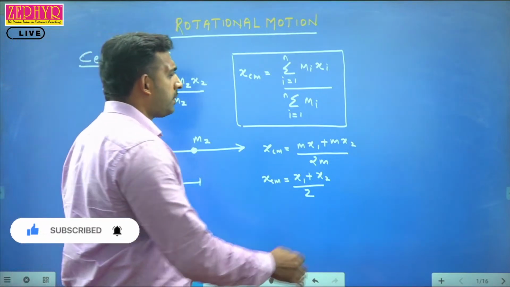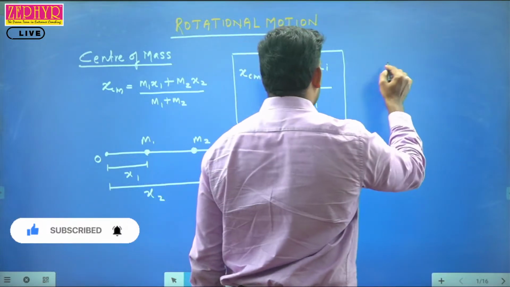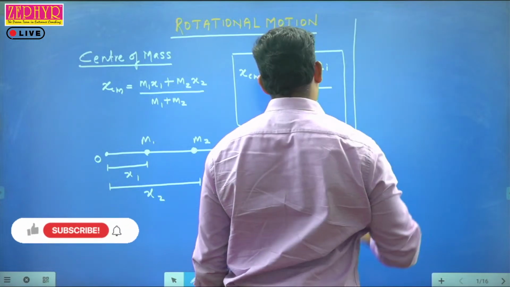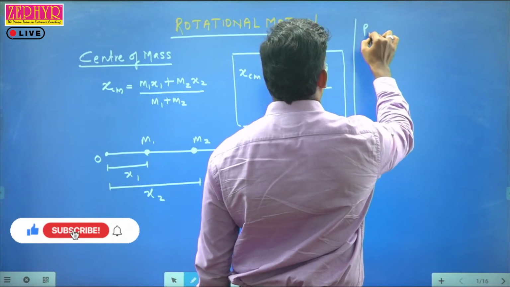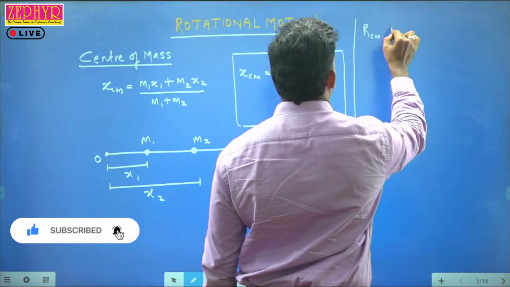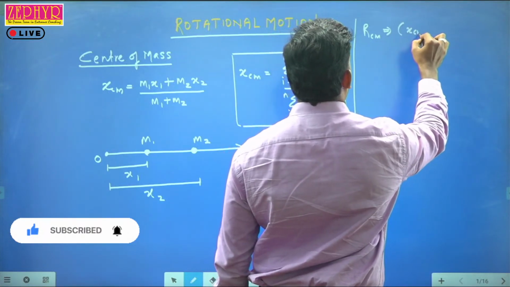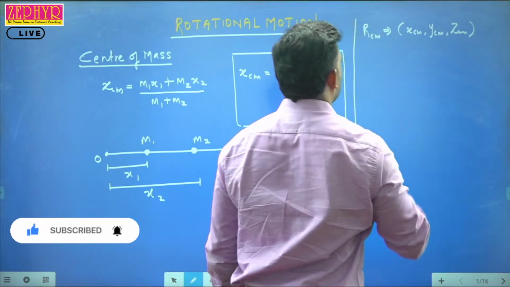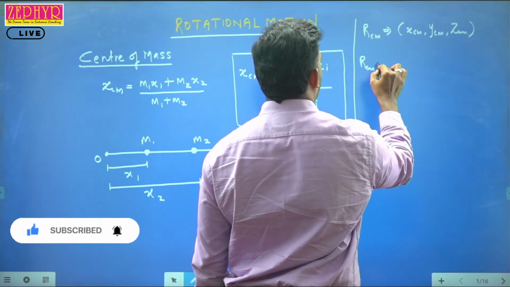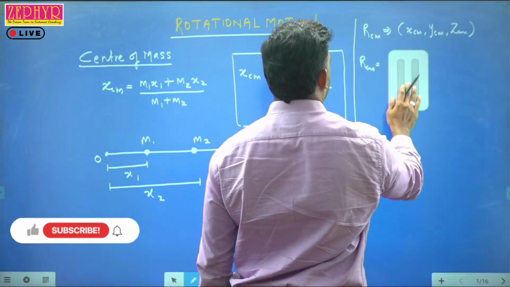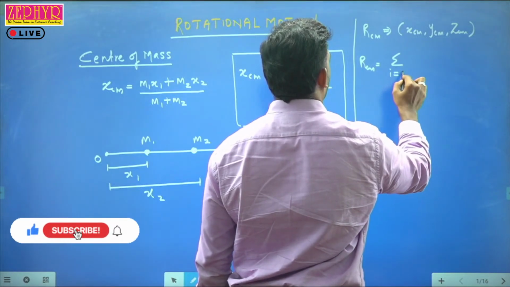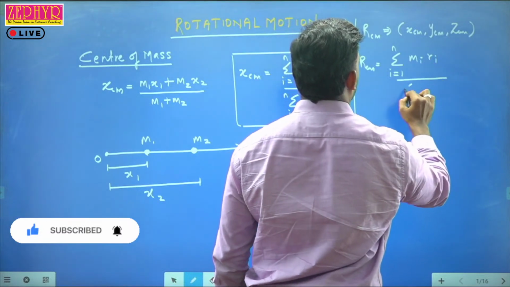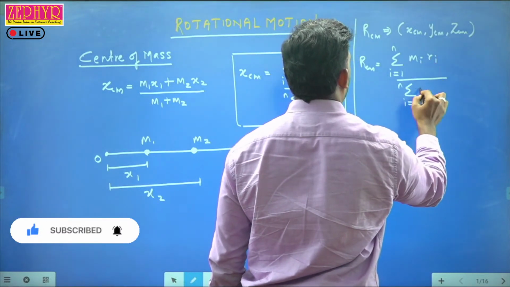In general, when we discuss x, y, z coordinates, we deal with the letter r, a position vector which includes xcm, ycm and zcm. We use the equation rcm equal to sigma i equal to 1 to n of mi ri divided by sigma i equal to 1 to n of mi.